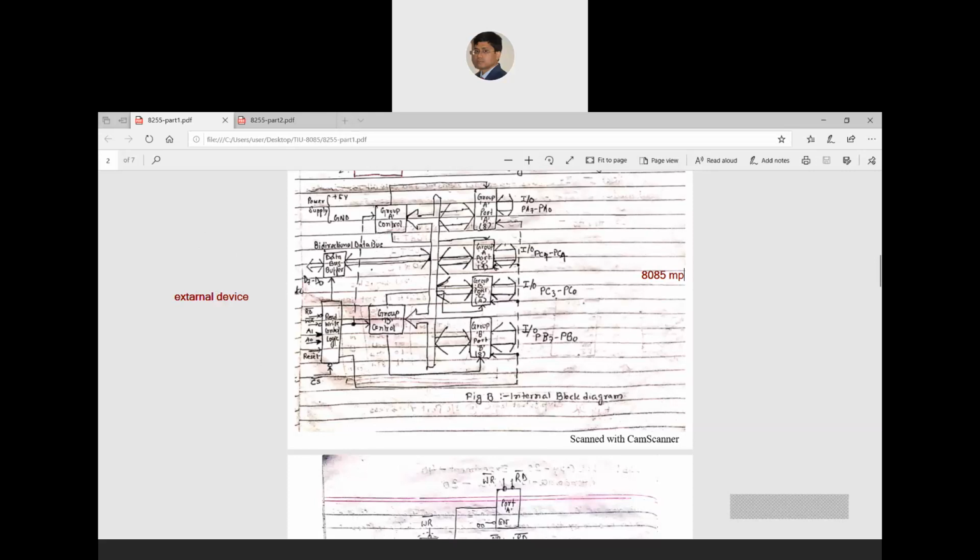So it has to select this 8255 chip through the chip select pin. Once it selects the 8255 chip, it can communicate with the 8085 microprocessor, and read or write data according to the signal the external device decides, and which port is also decided by the external device from these two pins. According to that, the internal operations happen.